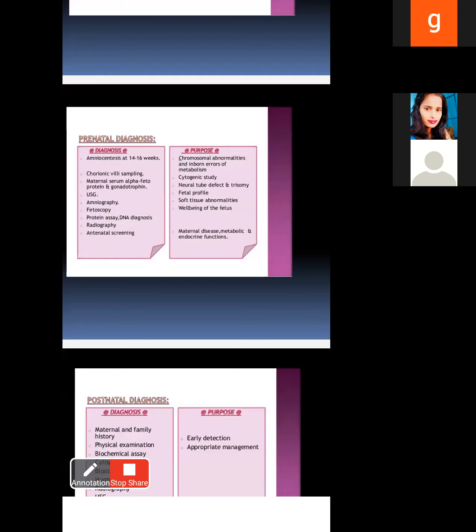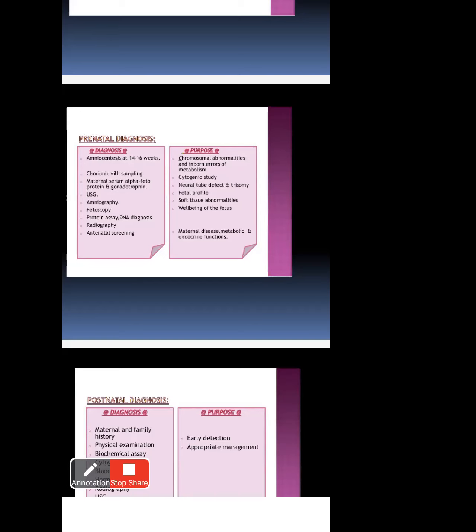And next, maternal serum alpha fetoprotein and gonadotropin. Gonadotropin is one of the hormones. It shows whether the mother has alpha protein levels or not. These protein levels are important in the embryo time, because protein gives energy for the embryo's growth and development. That's why we check whether the mother has protein levels, and how the hormones are functioning. Totally you can do the maternal serum alpha fetoprotein test to see how much protein is present at a particular time for a particular embryo.